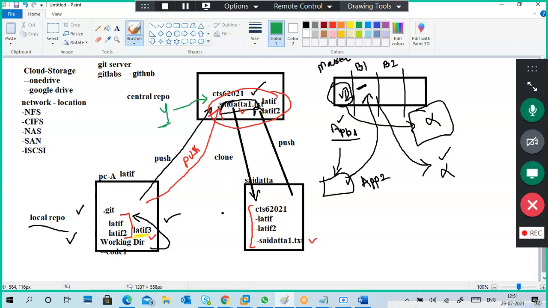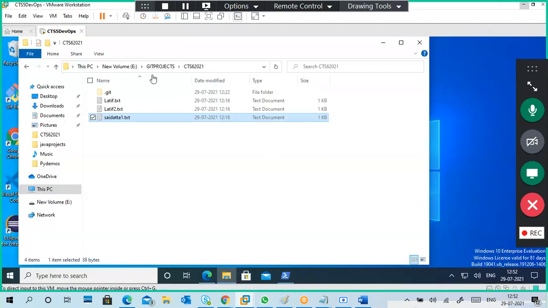The central repository has different data from the local repository. The local repository has Latif 1, Latif 2, and the other file that was added, but here different files are there. Saidatta 1 is there, and Saidatta 1 is not in my local PC. That is the difference. When there is a version difference, it won't sync with each other. Whenever a new version is there, it won't sync automatically.